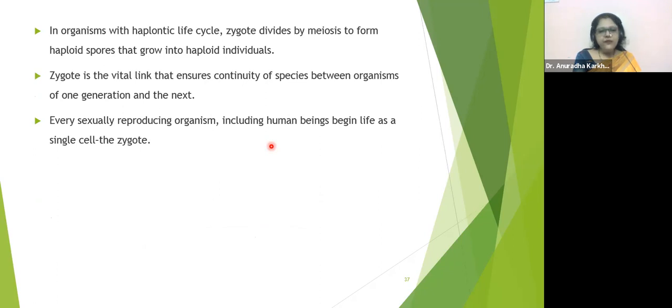Life begins only from the zygote of the next generation. Therefore, the zygote is a very important structure produced by the fusion of the two gametes in the life of sexually reproducing organisms. Understood this? Clear about this?